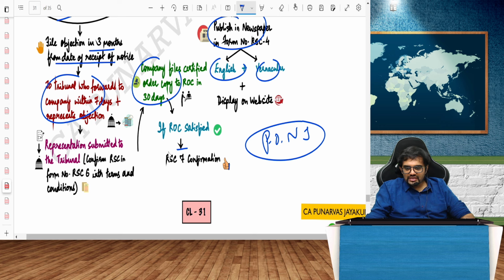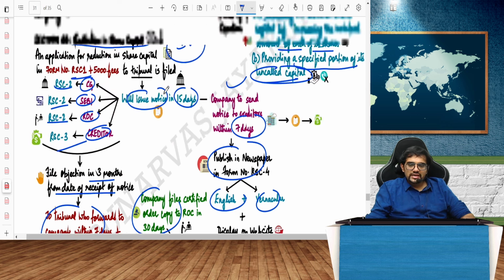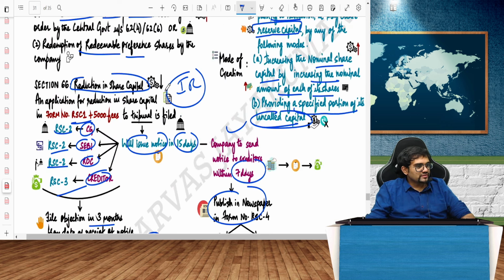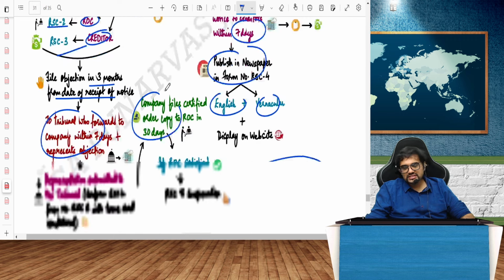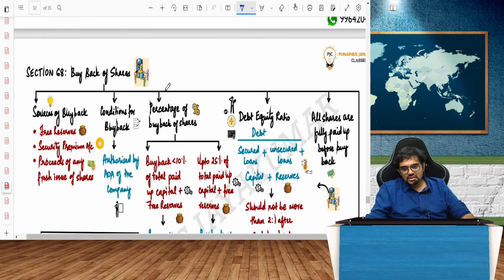And finally, it will be confirmed. This is the overall procedure of section 66, reduction in share capital.